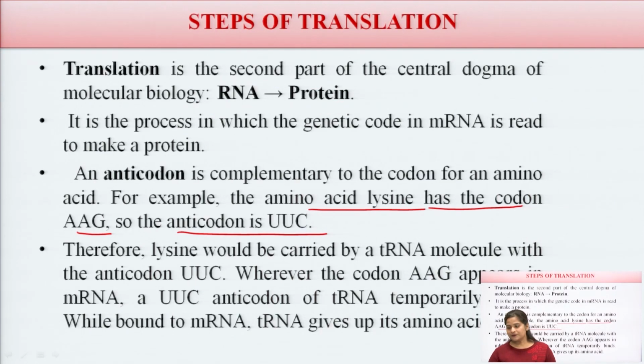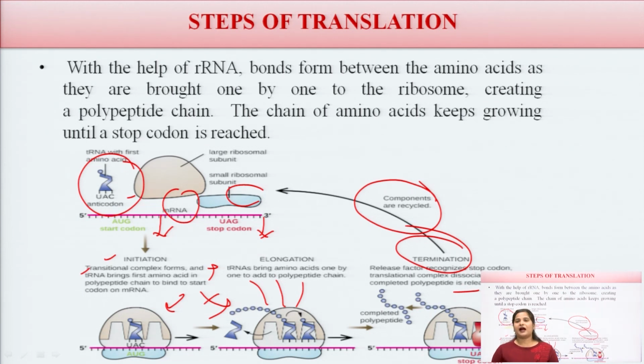This is transcription. In the translation phase there is the process of initiation, where the codons start, and this continues until the stop codon occurs. So there are 3 phases: initiation, elongation, and termination.